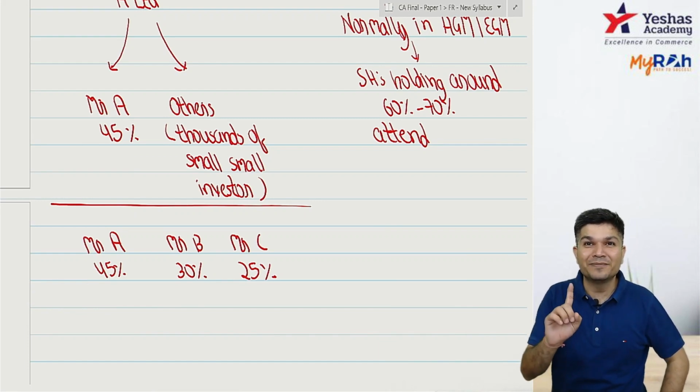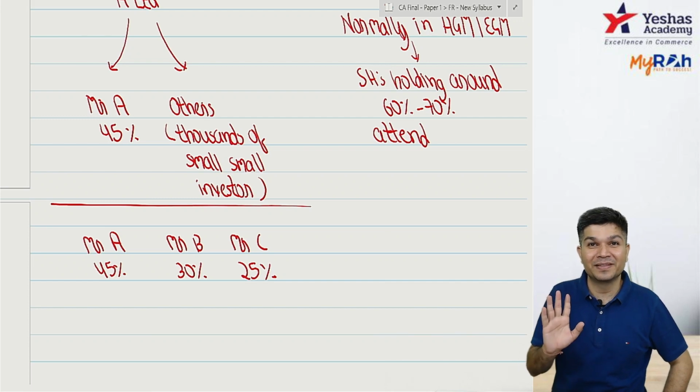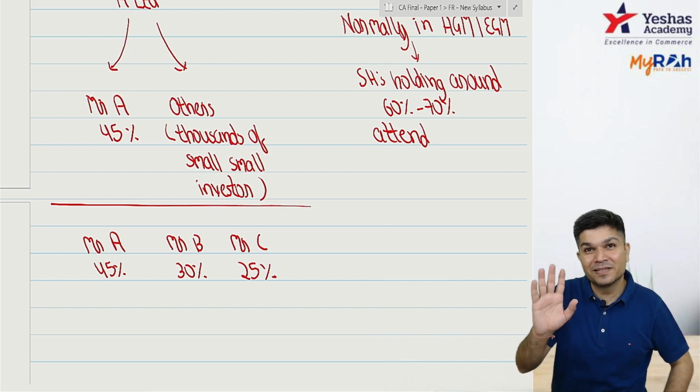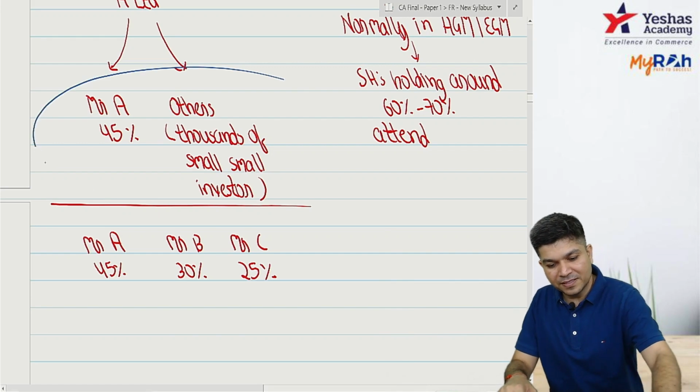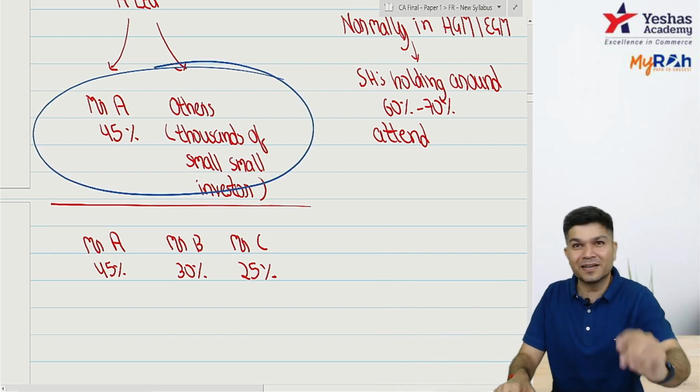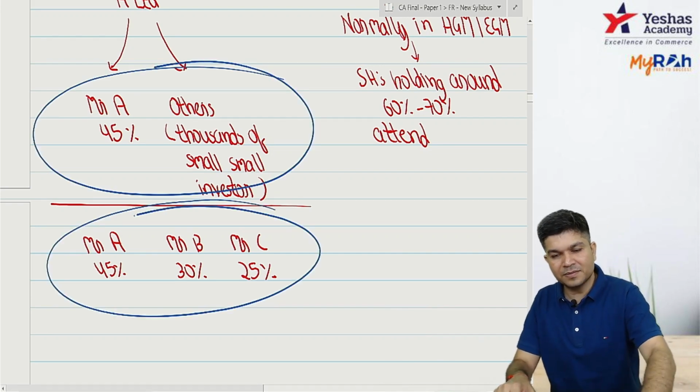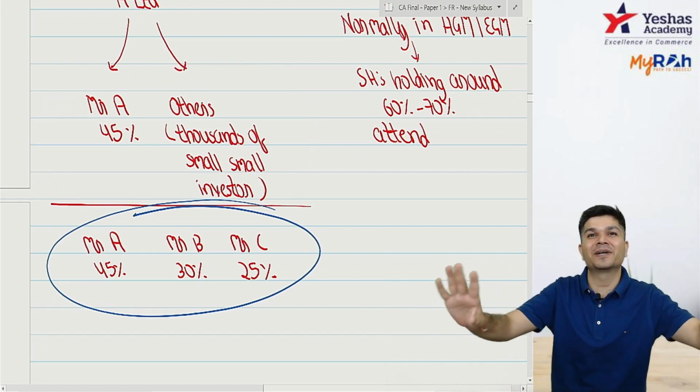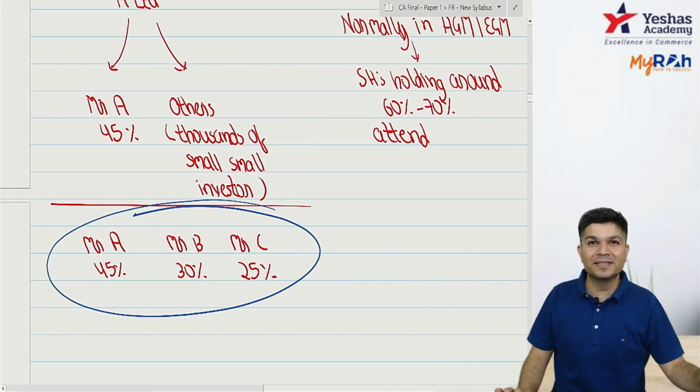So I told you IFRS are principle based. They have to be applied based on facts and circumstances. Here facts and circumstances suggest that he has a control. Here facts and circumstances suggest he does not have a control. Did you get it?